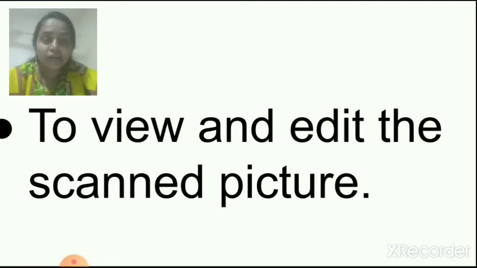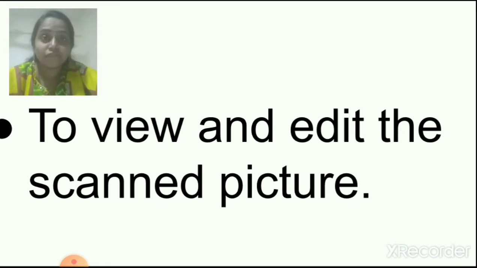Okay children, that picture, that photo, you can open it in MS Paint and you can change the size of it. You can make it big, you can make it small using MS Paint.